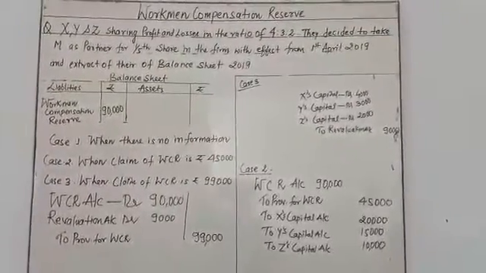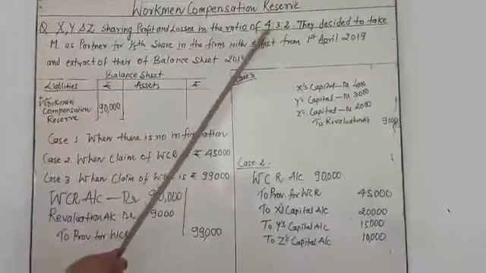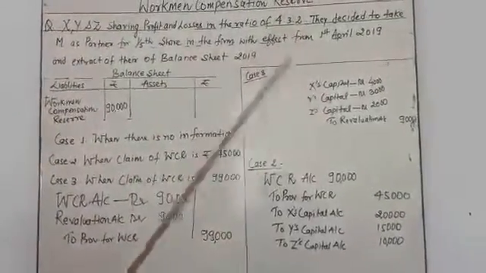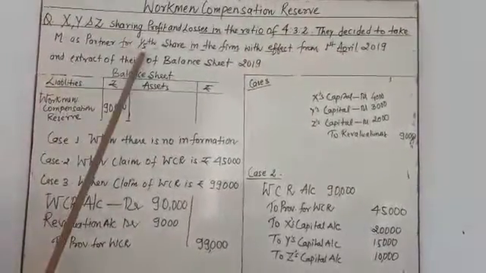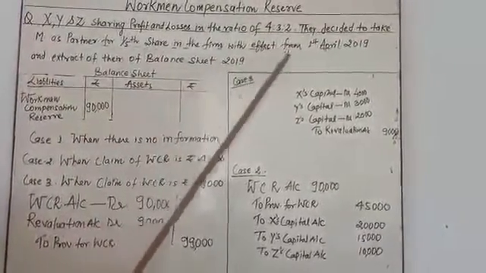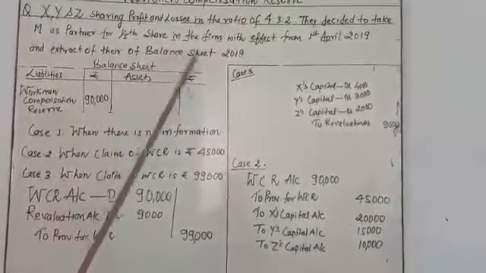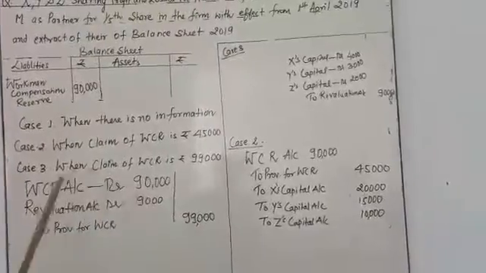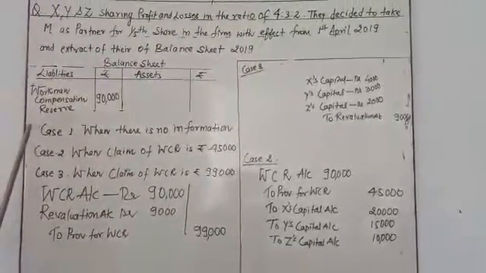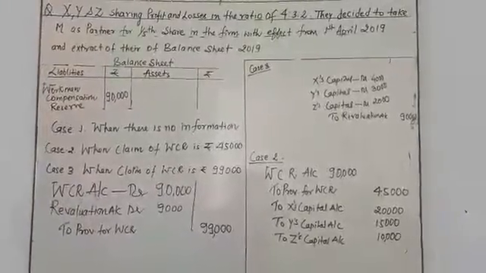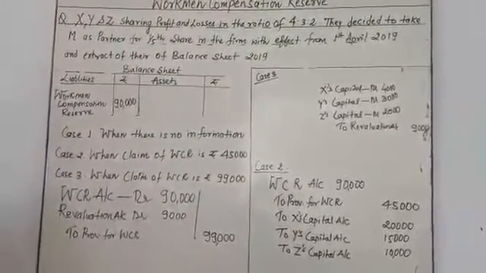So in this question, X, Y and Z are three partners whose profit sharing ratio is 4:3:2. They decided to take M as a new partner with a 1/4 share with effect from 1st April 2019, with an extract of their balance sheet of 2019. In this question I have taken 3 cases, but it doesn't mean your question will have all 3 cases; at least one case will come in your question.